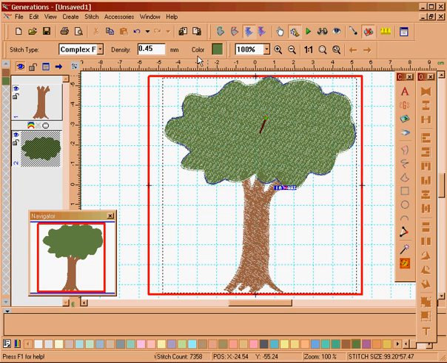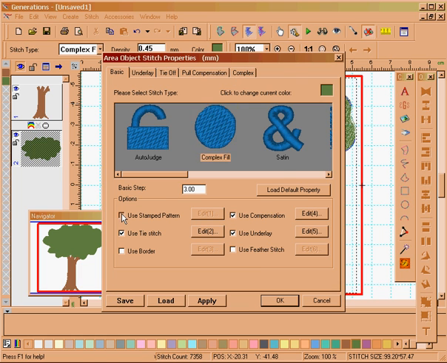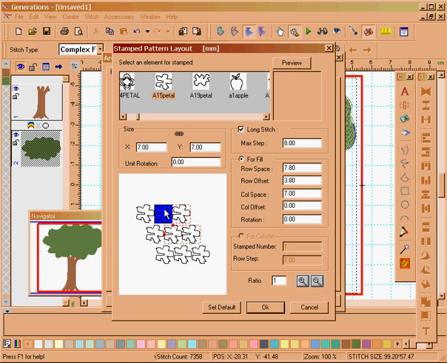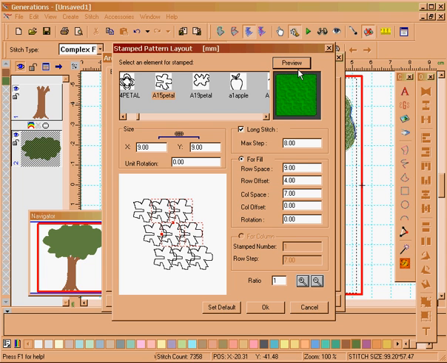So I'm going to go in now and hit my space bar, go to use stamp pattern, and I'm just going to select a stamp pattern that I made myself called A15 petal. I'm just going to move that over using my left mouse button. I'm going to change the size to 9 by pressing what looks like a chain up the top. Both of them will change for me. I'm going to have my row spacing to 9 as well, and we have a quick preview.